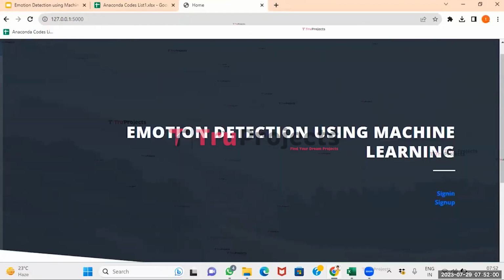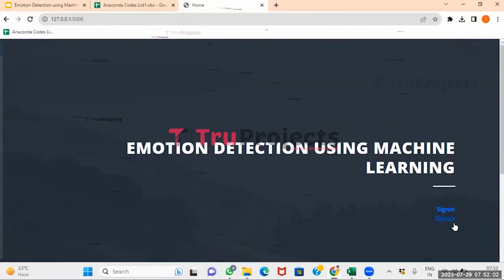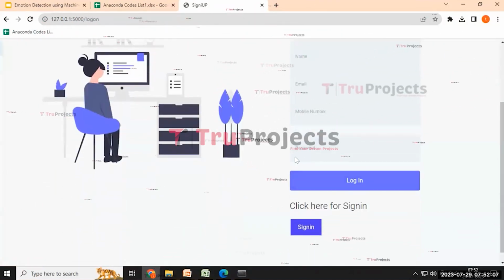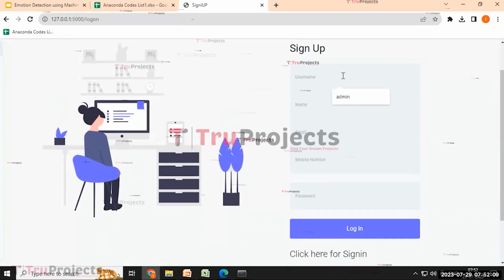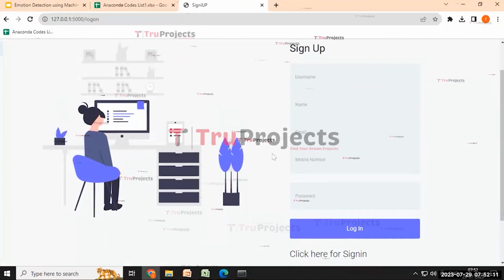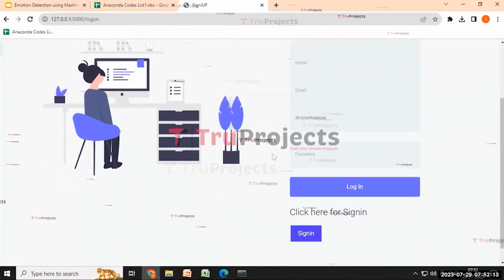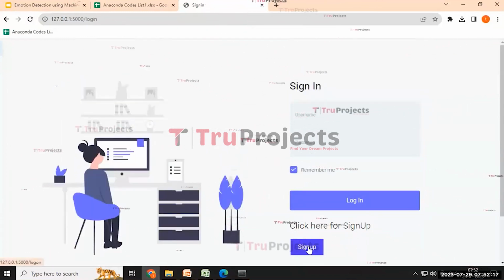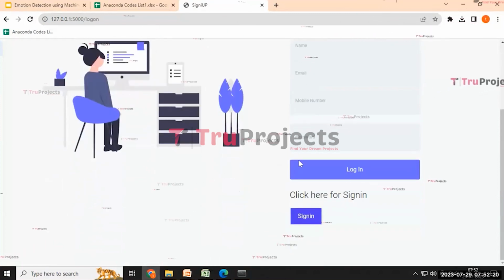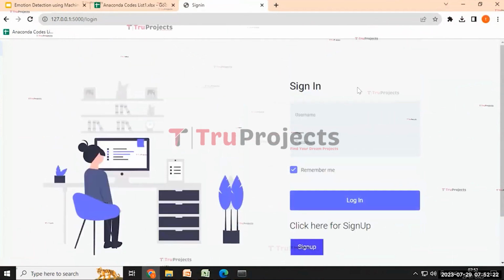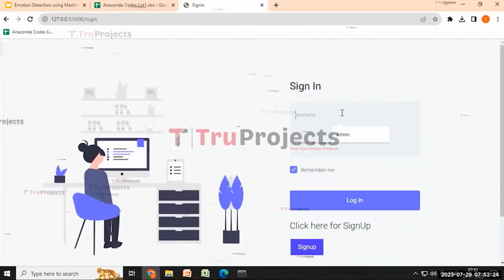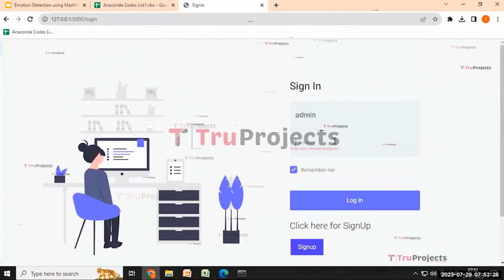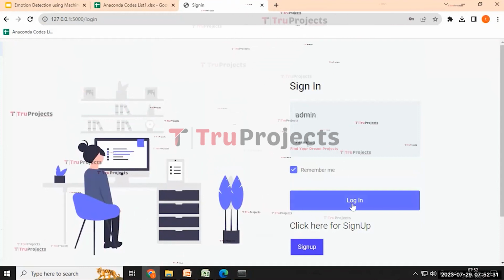Here we can see the title of the project and the sign in and sign up buttons. Then click on the sign up button. Here it will redirect to the sign up page containing some necessary details that need to be filled to create an account. But my account is already created, that's why I'm using the sign in button. It will redirect to the sign in page containing some details that need to be filled, username and password as admin. I am clicking on this login button.